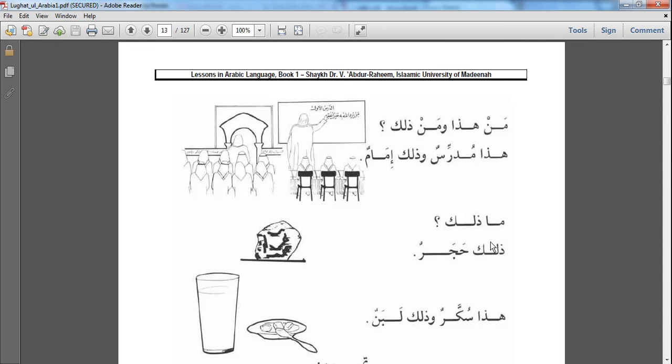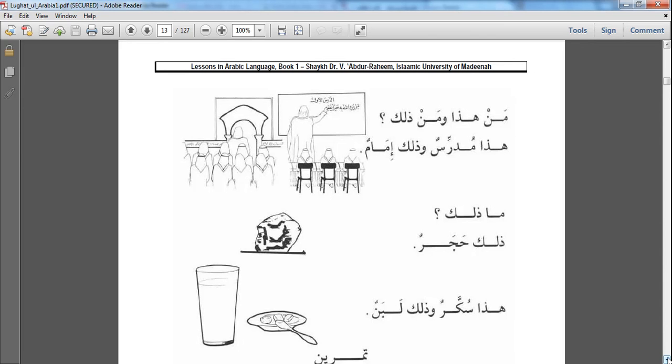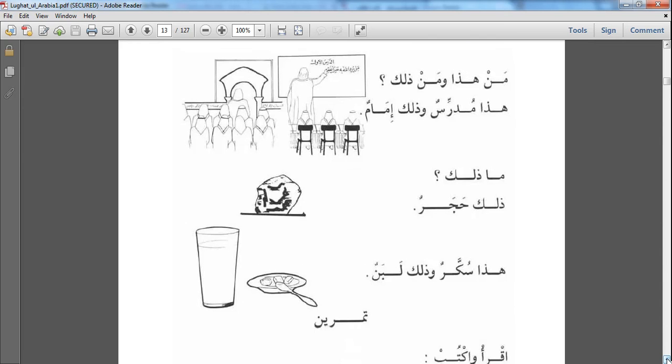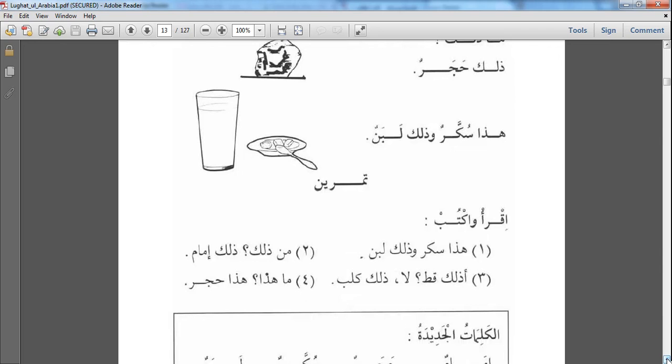Ma dhalika, dhalika hajarun, what is that? That is a stone. And that's why we call the black stone al-hajarul aswad, the black stone. Hadha sukkarun wa dhalika labanun, this is sugar and that is milk.